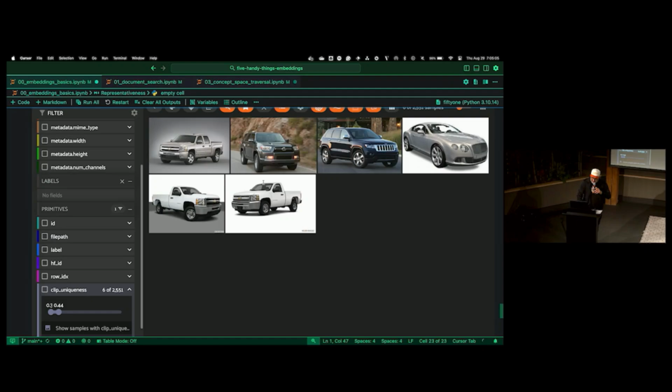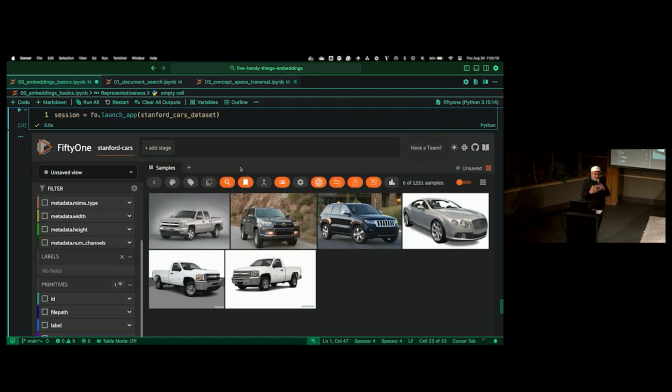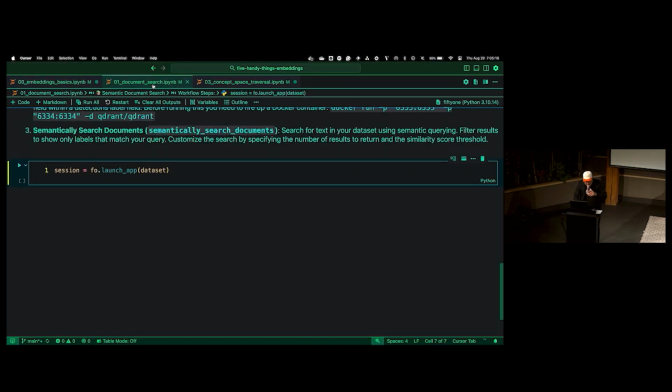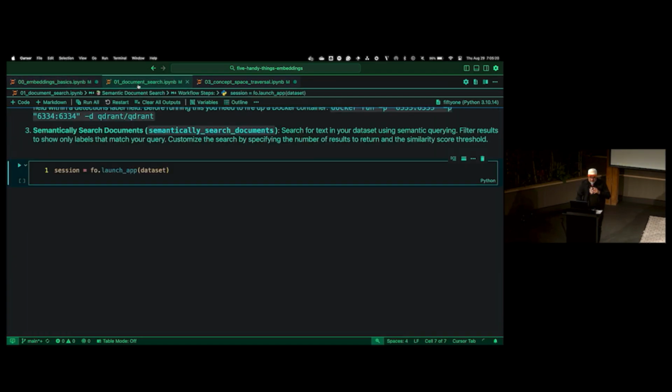So what else did I want to show you guys? We did that reverse image search, we've done text search, we've done comparing different model representations, we looked at representativeness, uniqueness. Here's another one that I think might be interesting for folks that are working with text-based RAG.